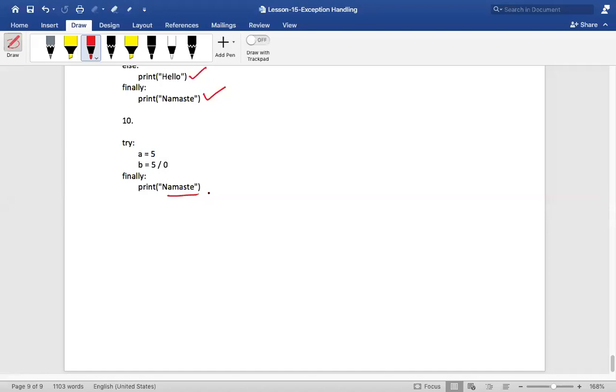Why, when except is not there, it is executing? Because Python has decided that except is not required. Try and finally is allowed. So even if except and else are not there, it is valid syntax. Okay, okay, sir. Thank you. Okay. Fine.